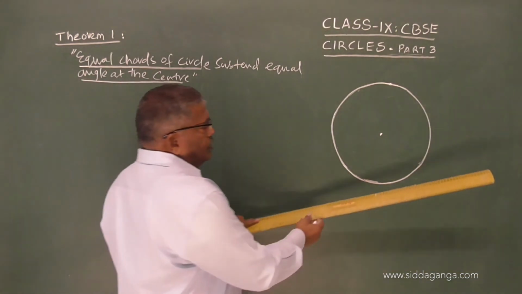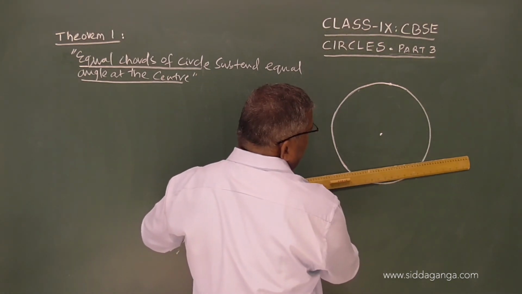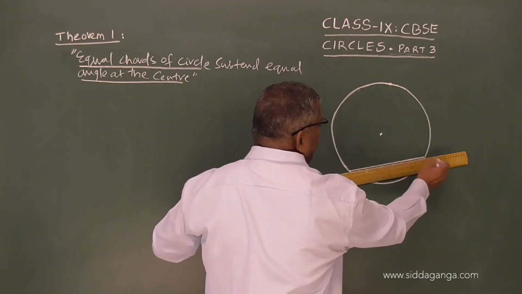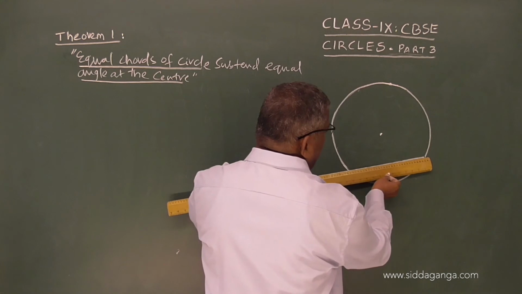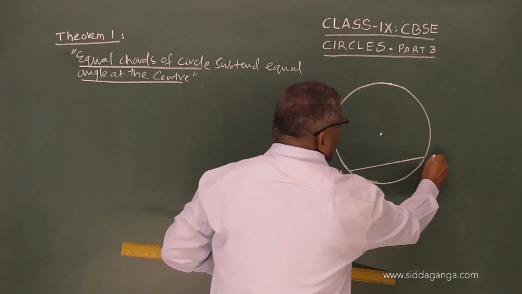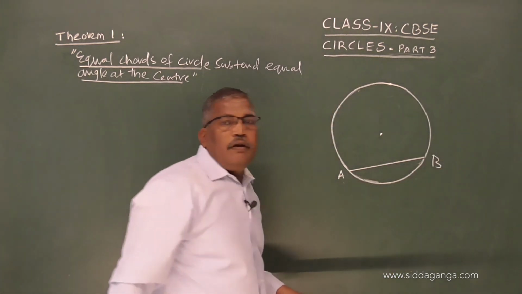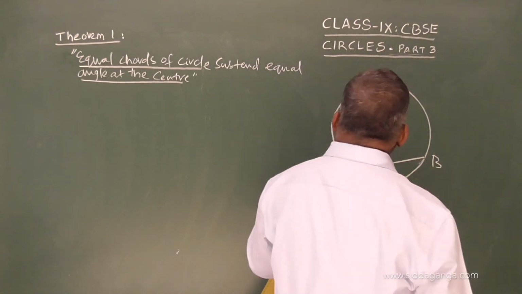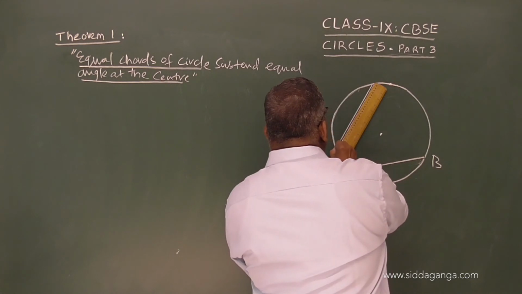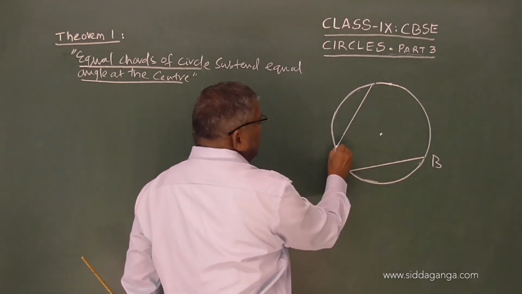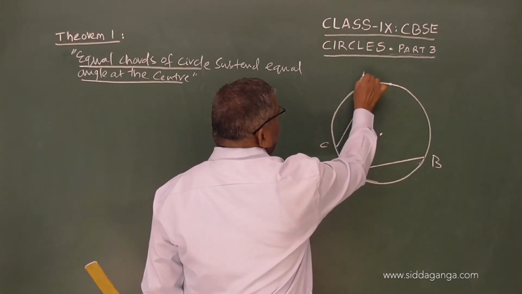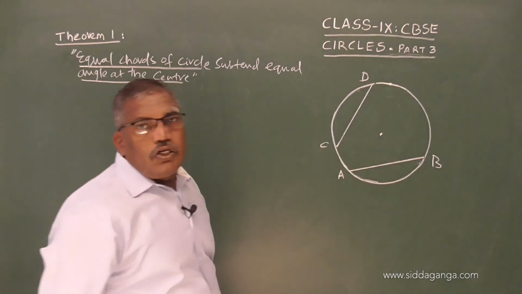So, suppose it is like this. There are two chords AB and CD, let us say. Here I will take equal lengths. Let this be AB and another chord, let us say CD is here. It may be anywhere. Remember, this is AB and this is CD. So, AB and CD are two chords.